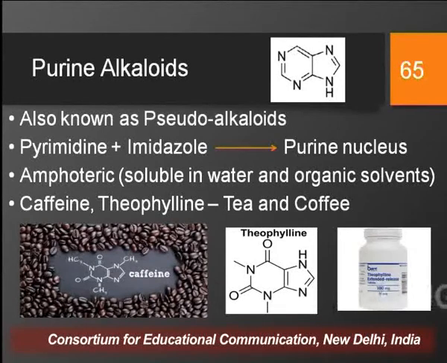These alkaloids are amphoteric in nature, as they are soluble in both water and organic solvents. The common examples are caffeine and theophylline, which we obtain from tea and coffee, and they are largely used as CNS stimulants.